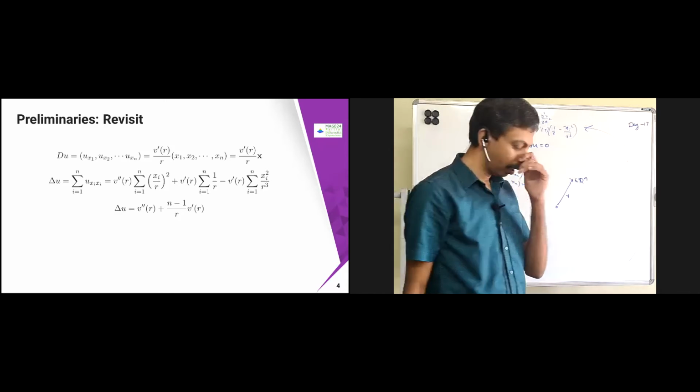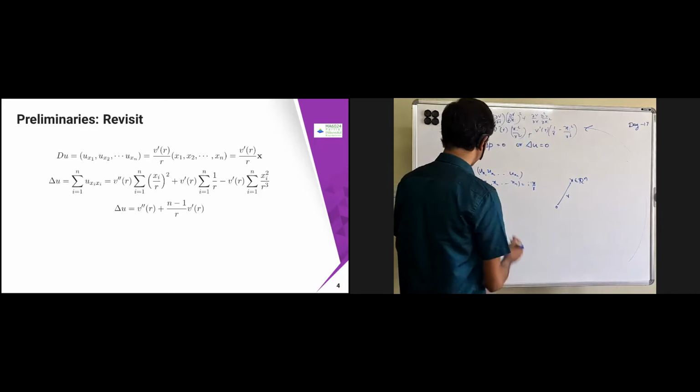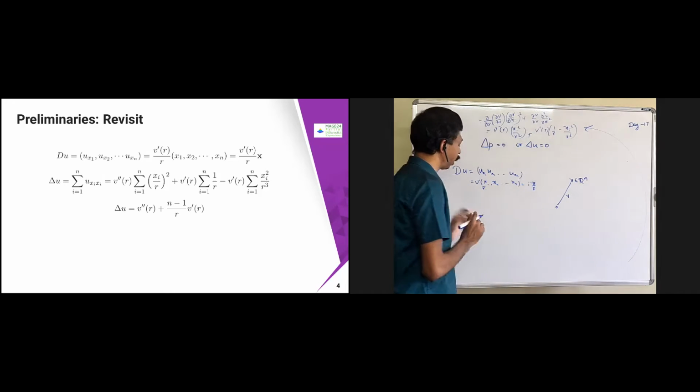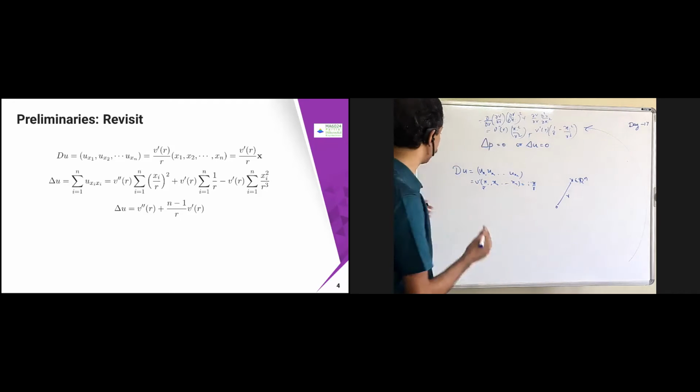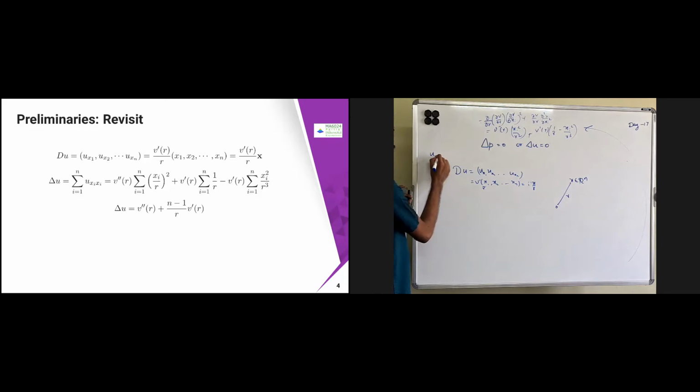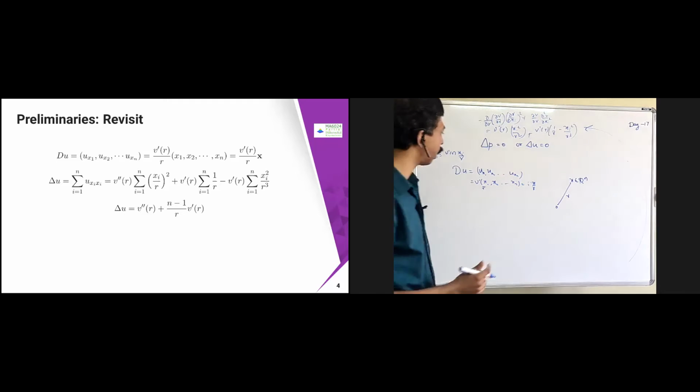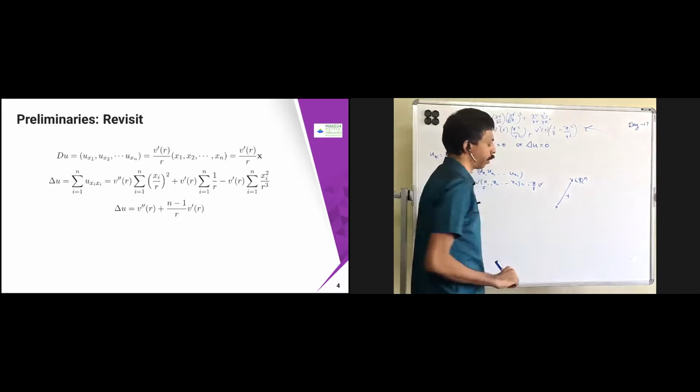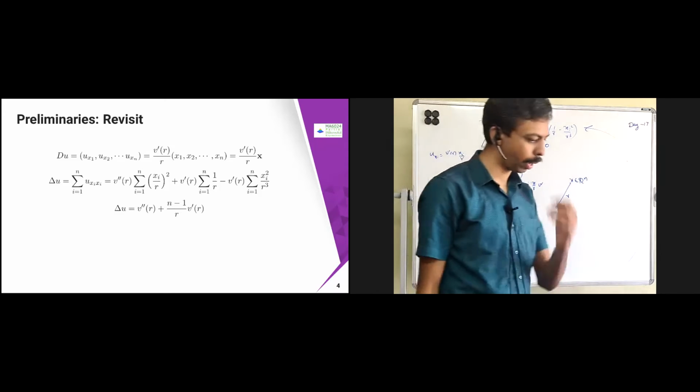Okay, x by r. So ux1, there is a v dash also there, v dash into x1, x2, xn are there, because uxi is nothing but v dash of r into xi by r. Okay, so therefore you will get v dash into x by r. Okay, v dash into x by r.